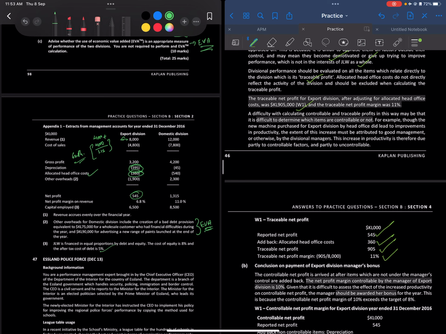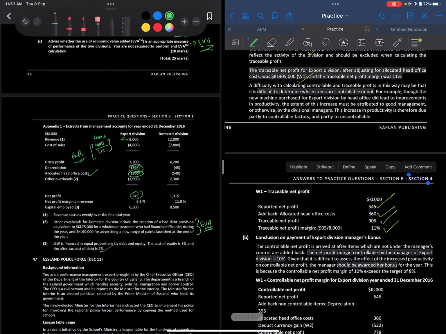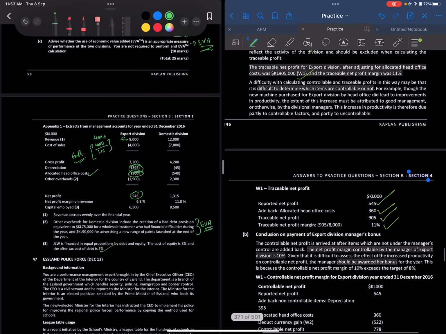So this is for divisional performance only. There is a difficulty with calculating controllable and traceable profit in this way: maybe it's difficult to determine which items are traceable or not, which are controllable or not.